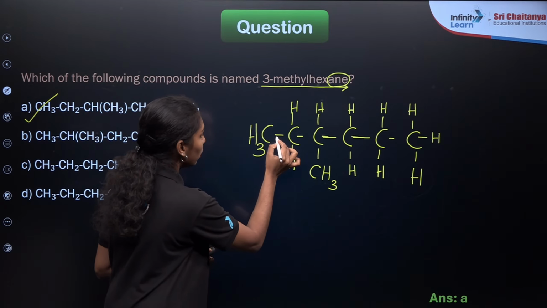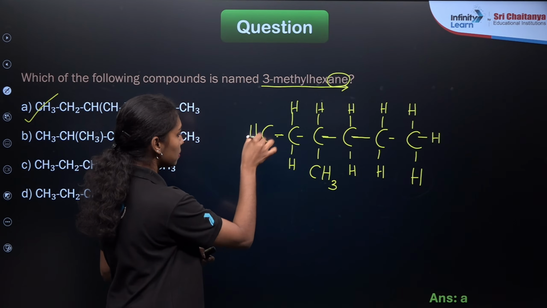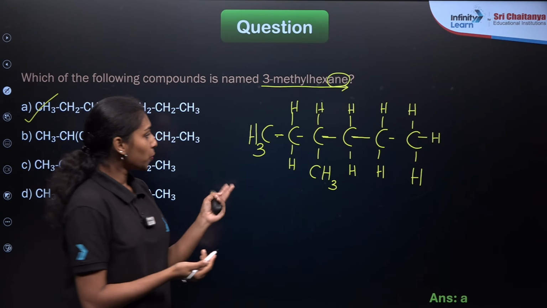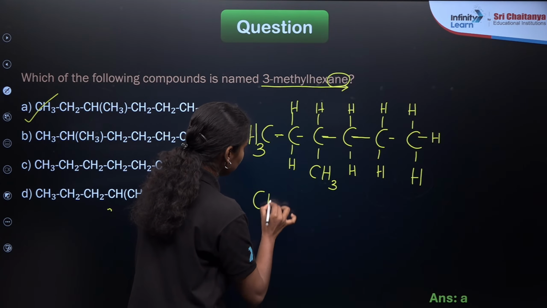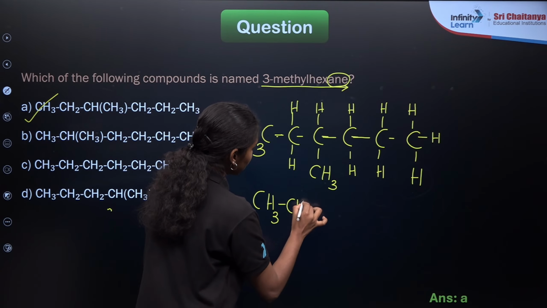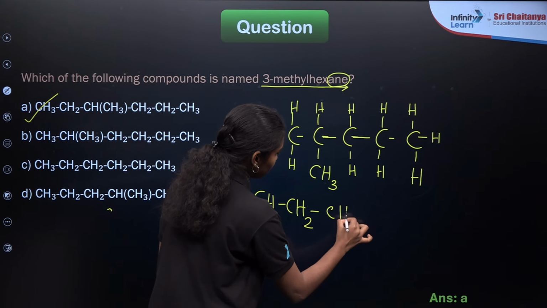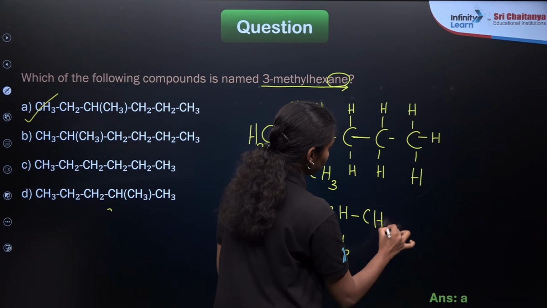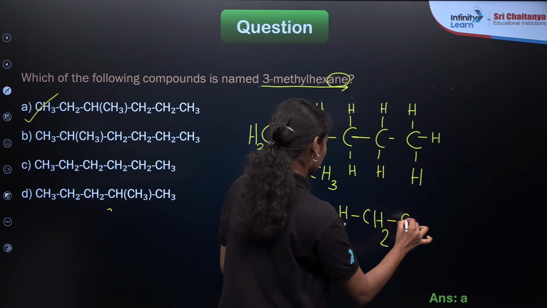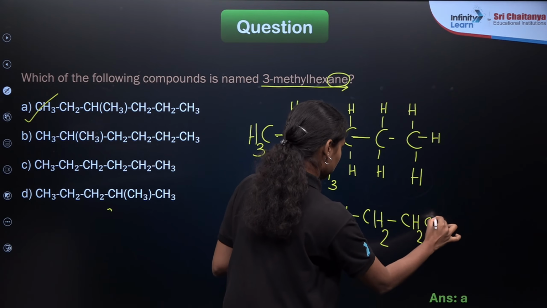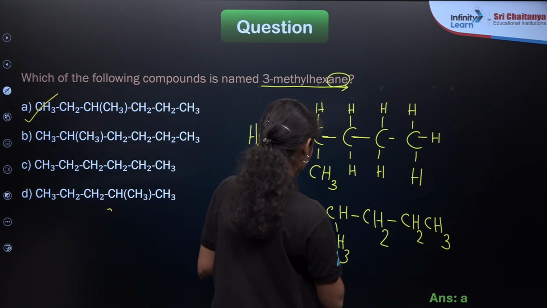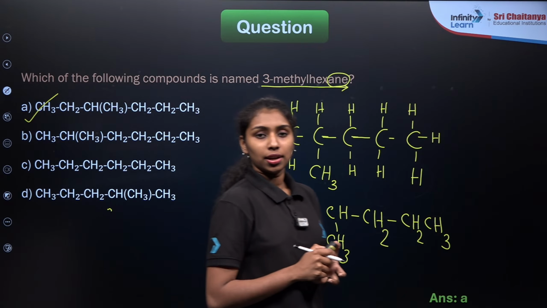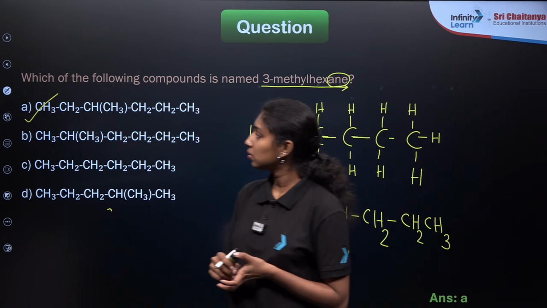Here it is 1 bond and 3 bonds with the hydrogen atoms, so it will be 4 again. So all the carbon atoms will have a valency of 4. If you write the condensed formula here, it will be CH3, CH2, CH, CH3, CH2, CH2, CH3, right? Yes. So this will be the correct answer. Farhan, is that clear now?